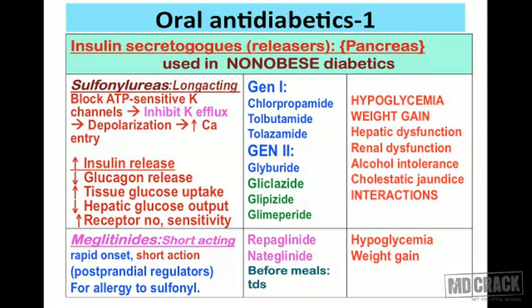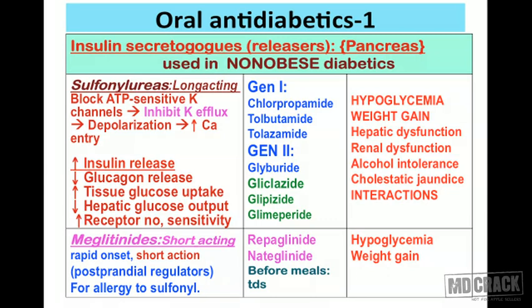It's called potassium efflux. So they are going to block the potassium which is going outside. Now because the potassium concentrates inside the cell, it will lead to depolarization, and this depolarization stimulates the entry of calcium, and as soon as the calcium enters, there is release of insulin. So that's the mechanism of action: blocking ATP sensitive potassium channels, inhibiting the efflux of potassium, leading to depolarization, leading to increased calcium entry, that finally leads to increased insulin release. That's the mechanism of action.